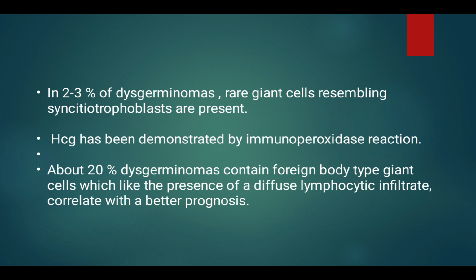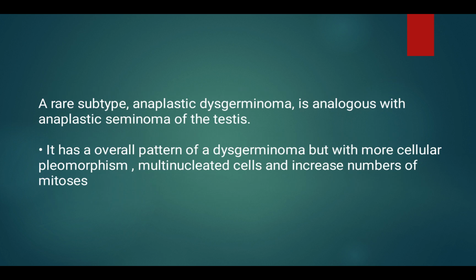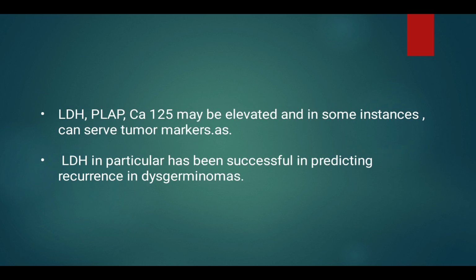About 20% of dysgerminomas contain foreign body type giant cells, which, like the presence of a diffuse lymphocytic infiltrate, correlate with better prognosis. A rare subtype, anaplastic dysgerminoma, is analogous to anaplastic seminoma of the testis. It has the overall pattern of dysgerminoma, but with more cellular pleomorphism, multinucleated cells, and an increased number of mitoses. LDH, PLAP and calcium 125 may be elevated and in some instances can serve as tumor markers. LDH in particular has been successful in predicting recurrence in dysgerminomas.